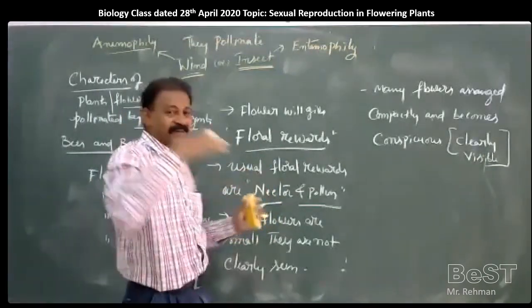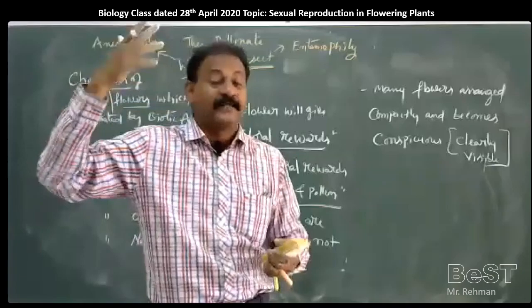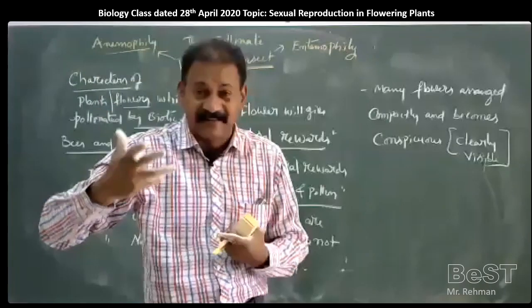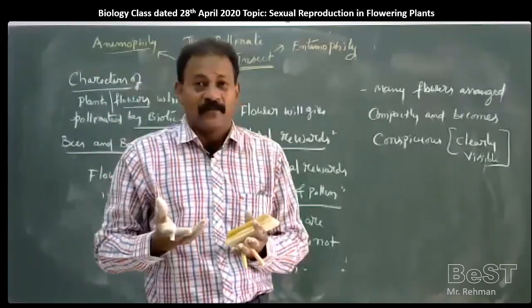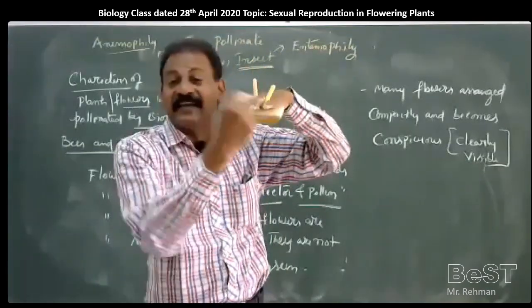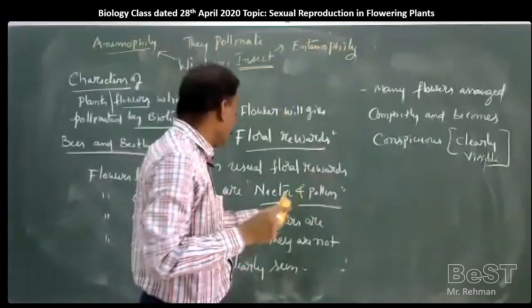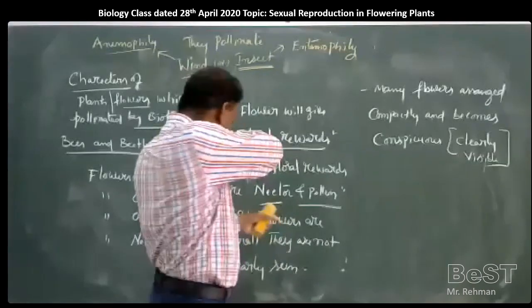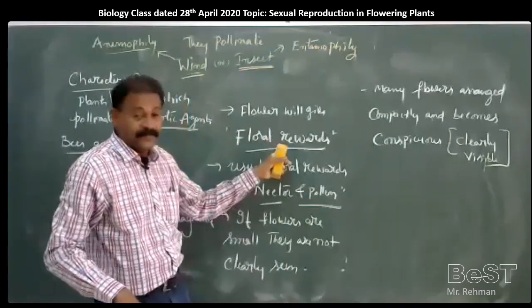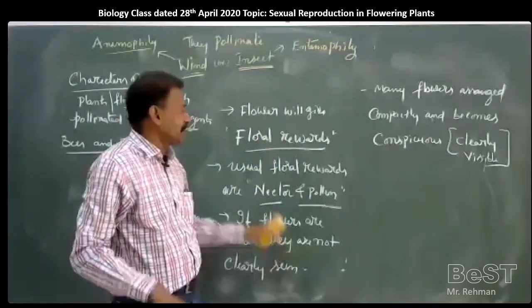Whenever they visit a flower, why will they visit a flower? Because of the color of the flower, because of the nectar or fragrance, maybe due to some other volatile substances. Whenever fragrance is coming out, automatically they will land. When they land, they will definitely get nectar. They can take the nectar from the flower, and indirectly, they are collecting the pollen. So pollen and nectar, these are the two usual floral rewards given to an insect visitor by a flower.